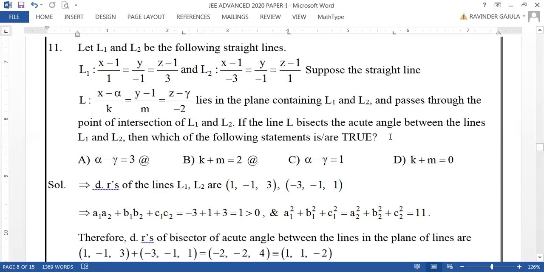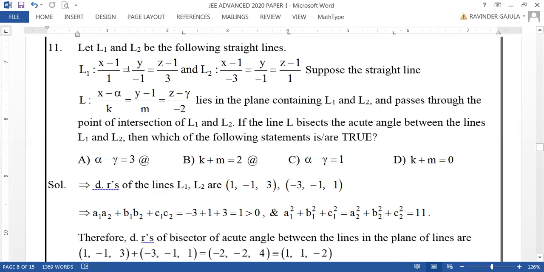In a simple way, L is the acute angle bisector between L1 and L2, then there are the options on alpha, gamma and so on. So let us answer this.